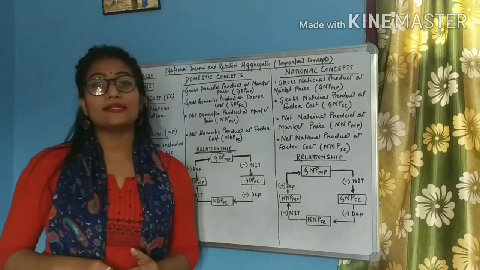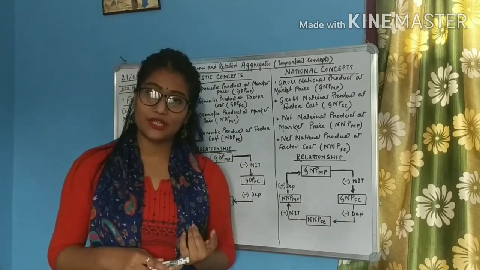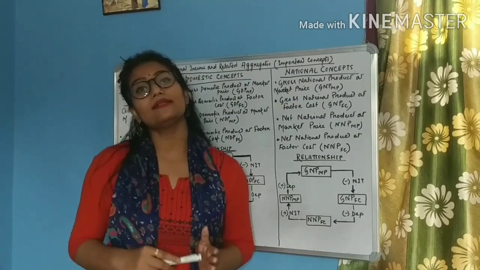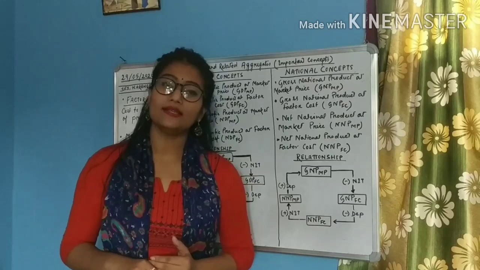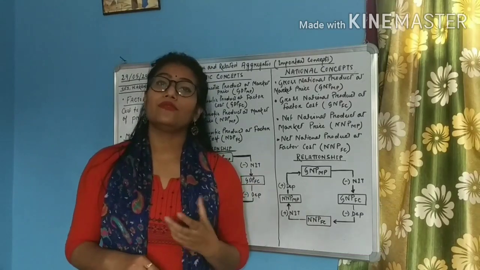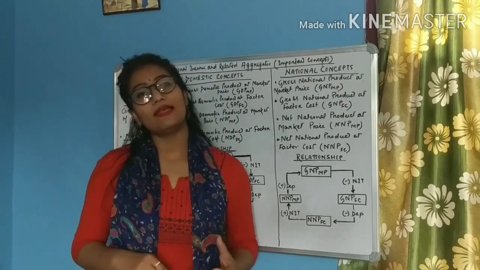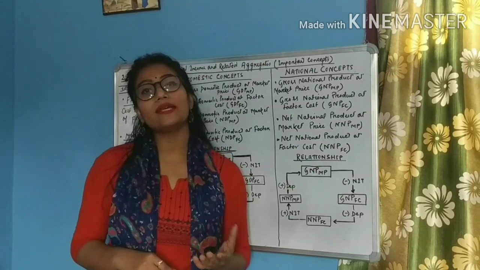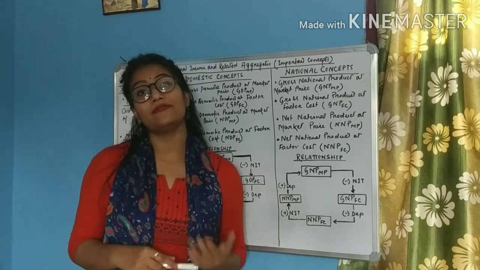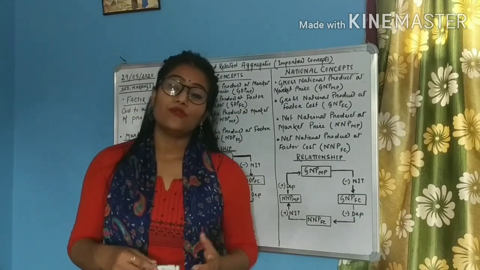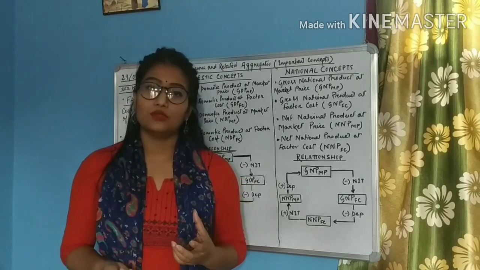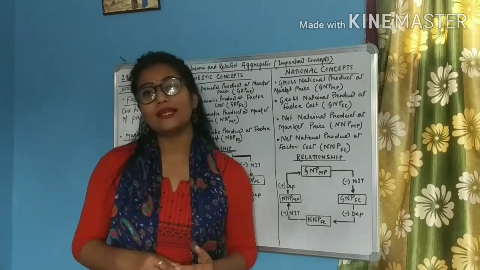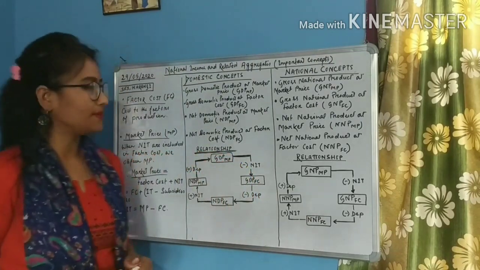So students, in our last class we have discussed the meaning of depreciation, the meaning of net indirect tax. What is net indirect tax? It is the difference between indirect taxes and subsidies. We have also come across one very important concept, that is net factor income from abroad. That is the difference between factor income earned from abroad and the factor income paid abroad. From there we came to know about some domestic and national concepts as well as some gross and net concepts. So today let us continue with the remaining concepts.